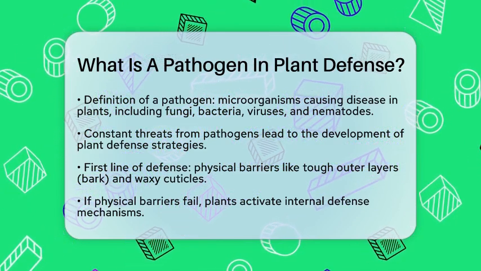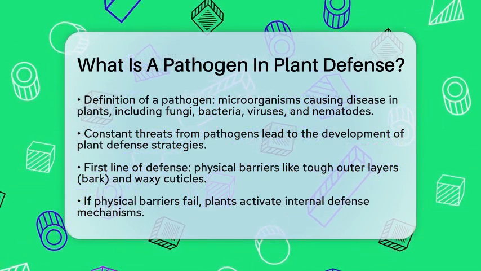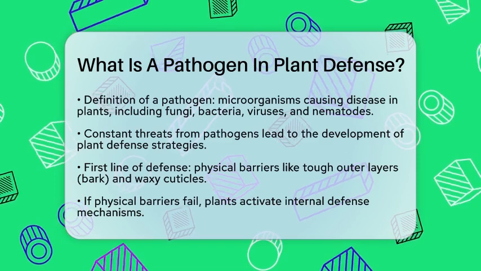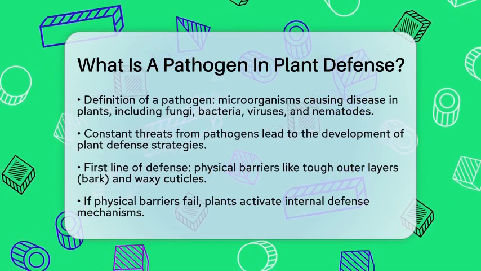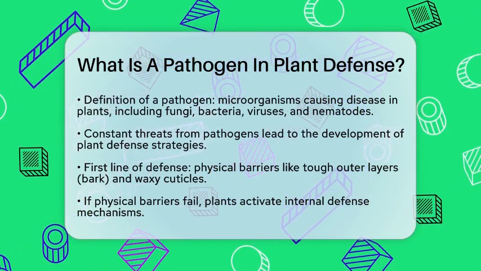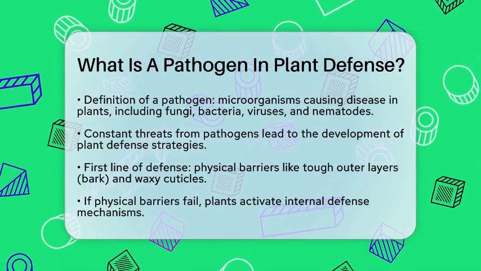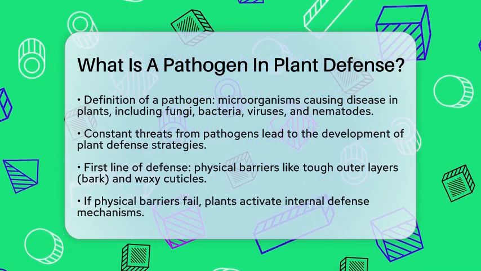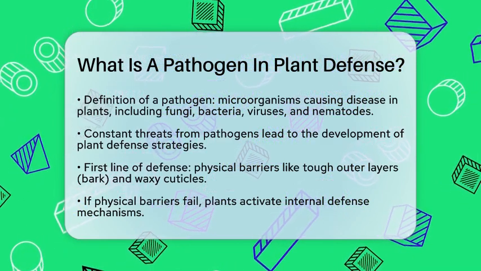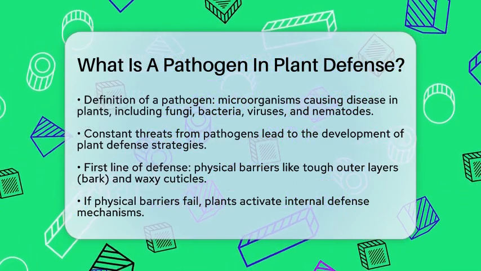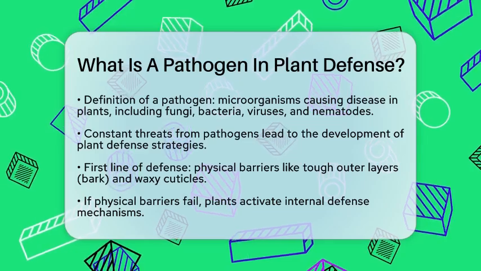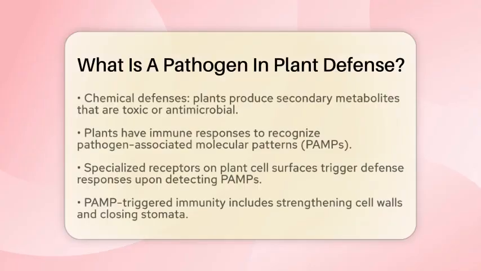Plants face constant threats from these harmful agents, so they have developed various defense strategies to keep themselves safe. The first line of defense is a physical barrier. This barrier consists of a tough outer layer, like bark, and a waxy cuticle that prevents pathogens from entering. However, if this barrier is broken, plants have internal mechanisms ready to spring into action.